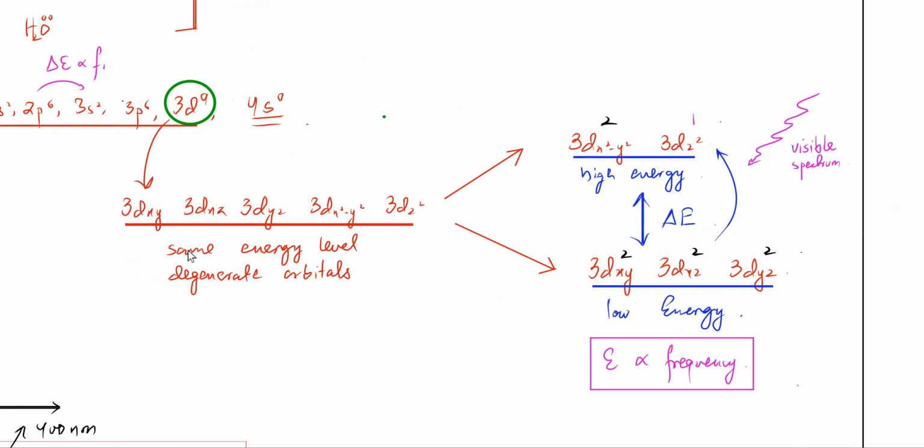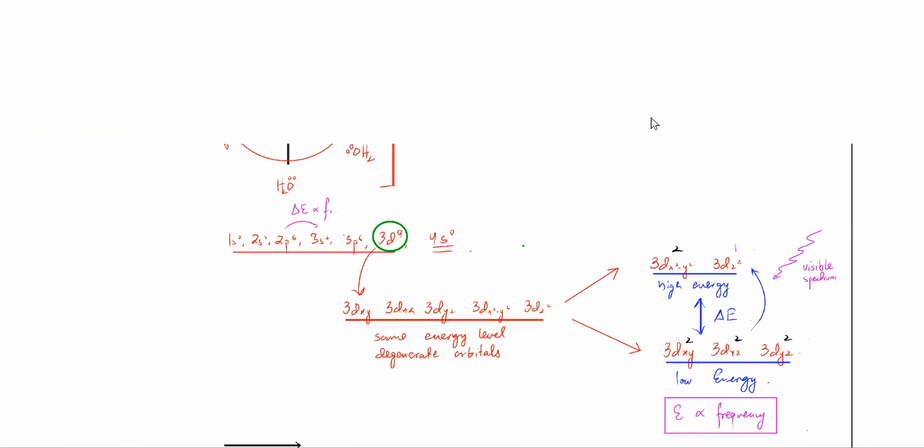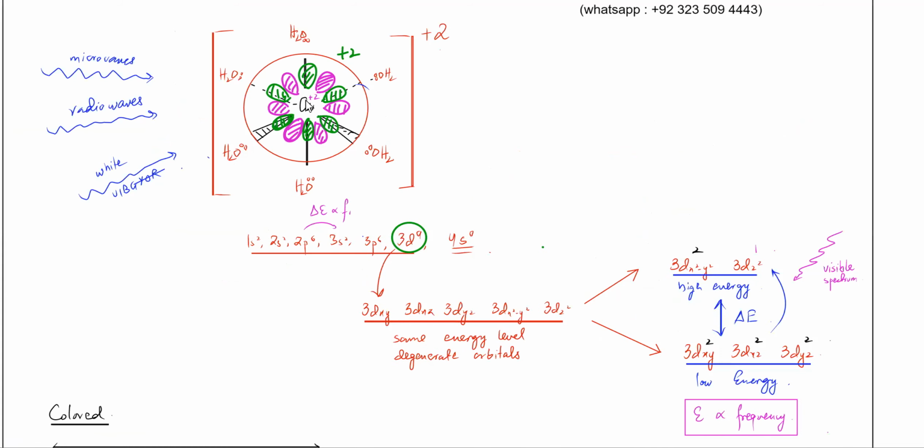Previously, they were all degenerate. They all had the same energy levels. Only the orientation was different, right? But now, अच्छा, but now axis पे electron रखना मुश्किल हो गया है. So x square minus y square and z square. It's harder to keep electrons over there because there's more repulsion. And it's a lot easier to keep electrons between the axes. In the xy, xz, yz, it's easier to keep electrons. So आपका जो d subshell है ना, it has split into two energy levels. You've got your green orbitals on the.